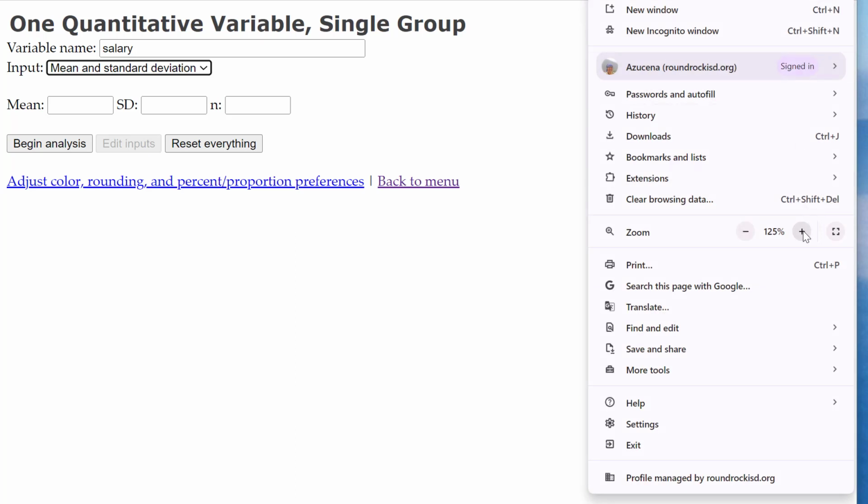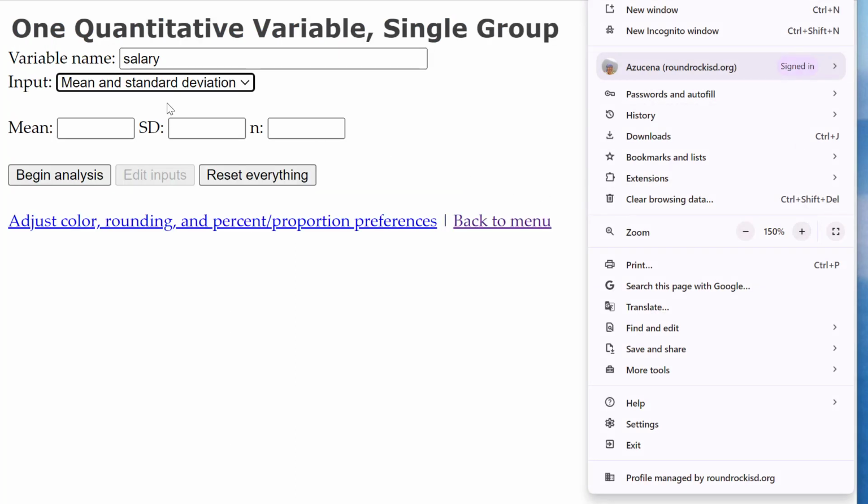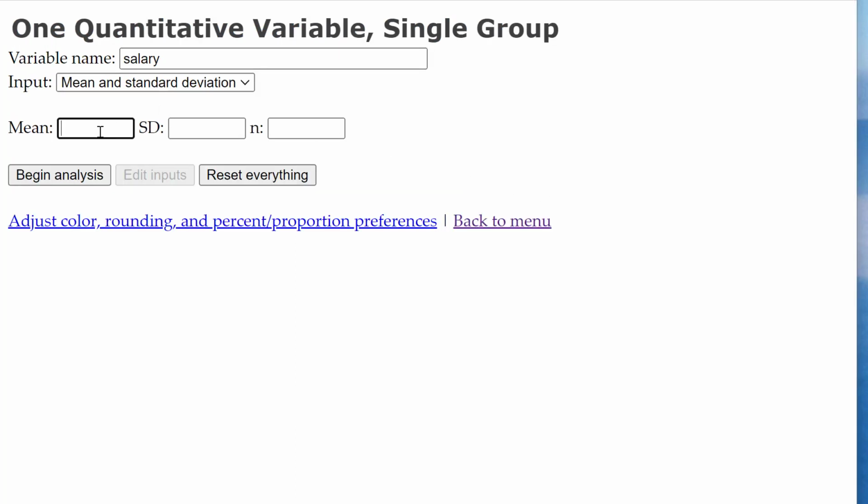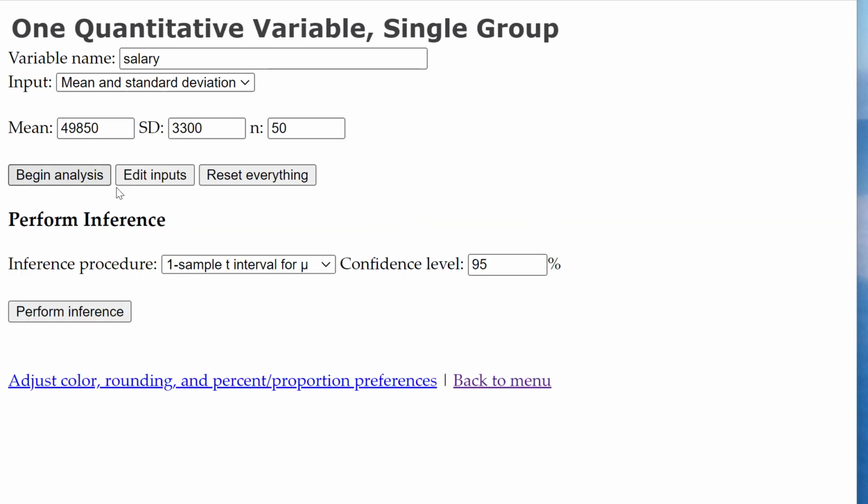Let's make sure you can see that just fine. All right, mean and standard deviation. And this is from the sample, so make sure you put in the numbers from the sample. The sample mean was 49,850. Standard deviation was 3,300. Sample size was 50. And begin analysis.